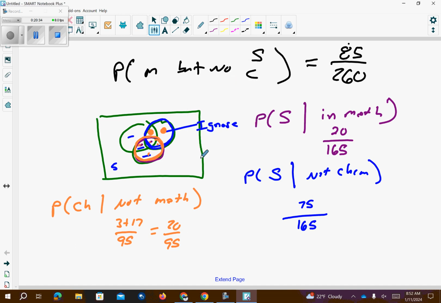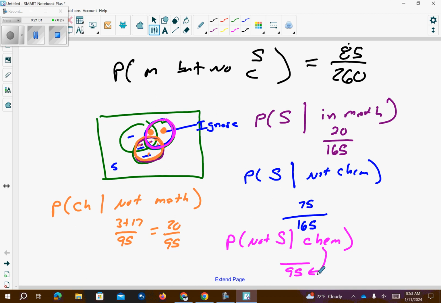All right, last example. The probability that they are not Spanish such that they are in chemistry. Okay, so our chemistry circle is this. I say everybody who is in chemistry stay here. Okay, so if I add up the 17, 3, 15, and 60, that gives me 95 as my bottom number.